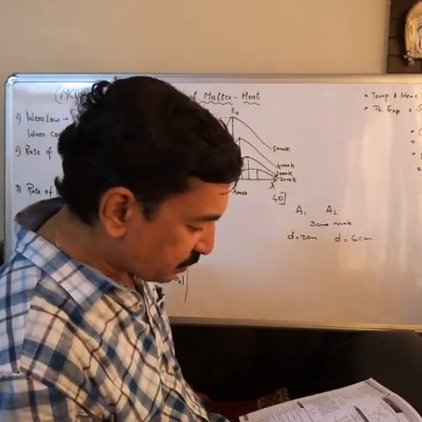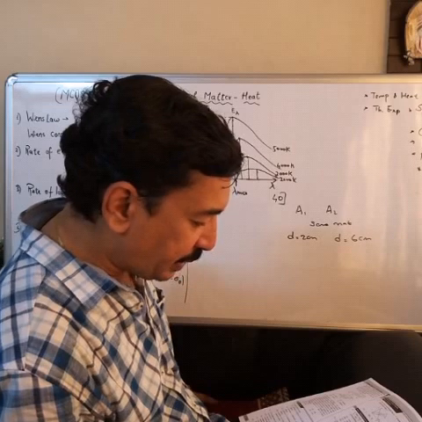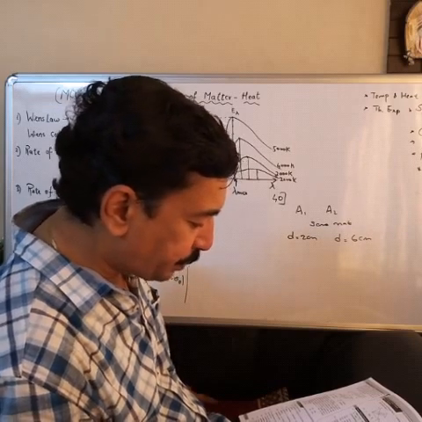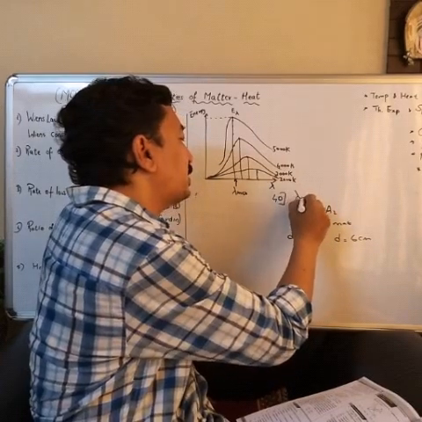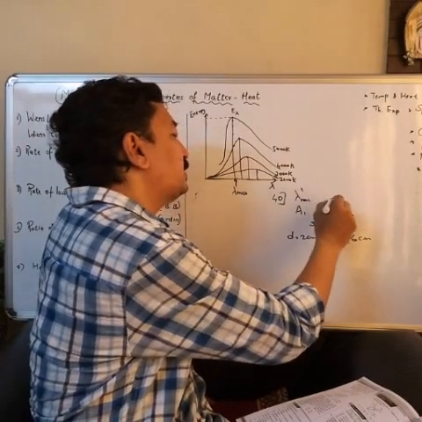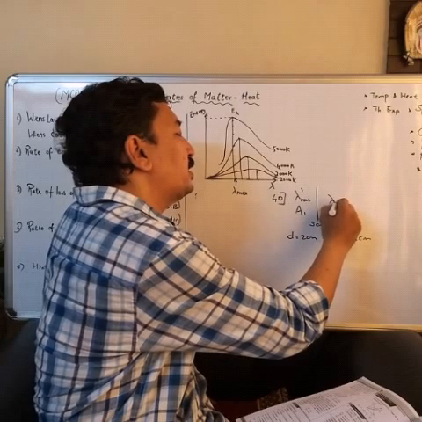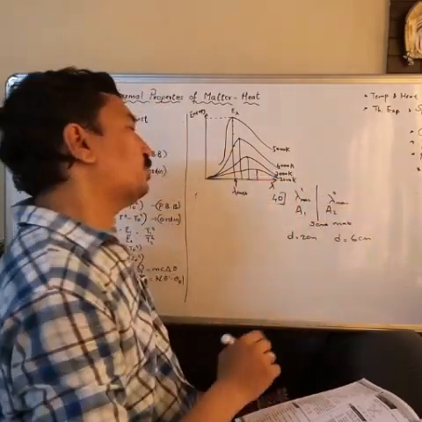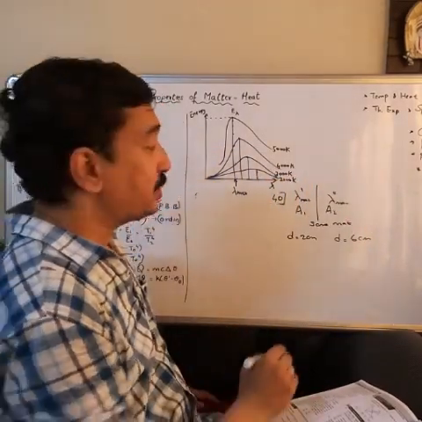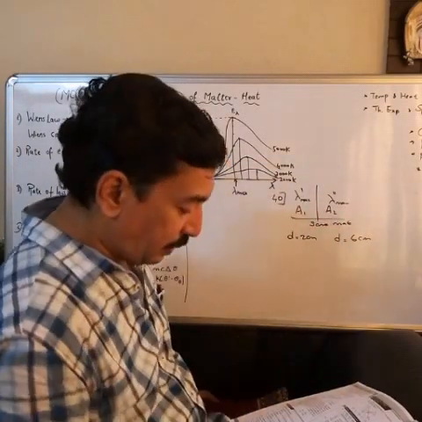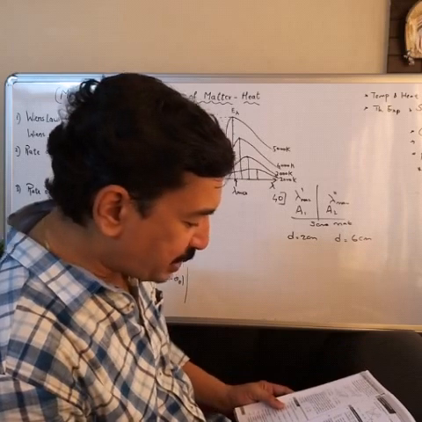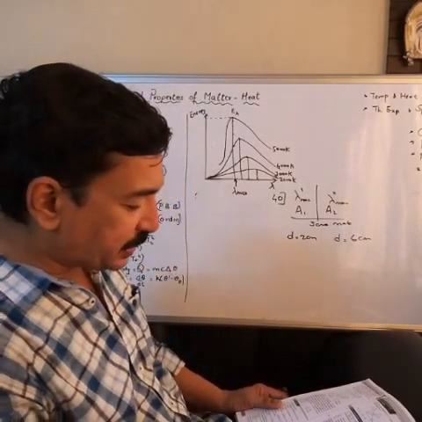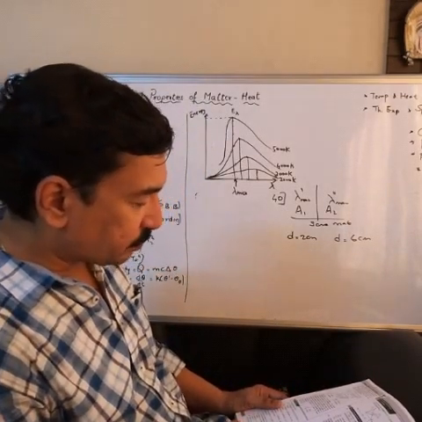Lambda max dash and lambda max double dash are the wavelengths corresponding to their maximum radiation: for A1 it is lambda max dash, and for A2 it is lambda max double dash. They are at a common temperature.